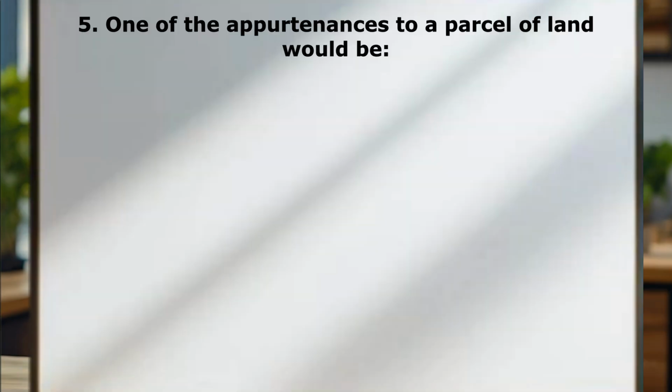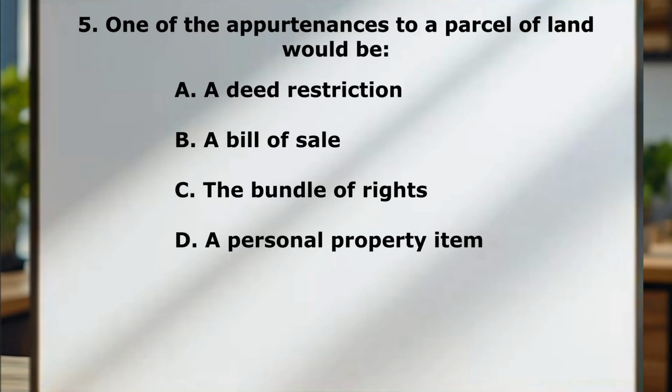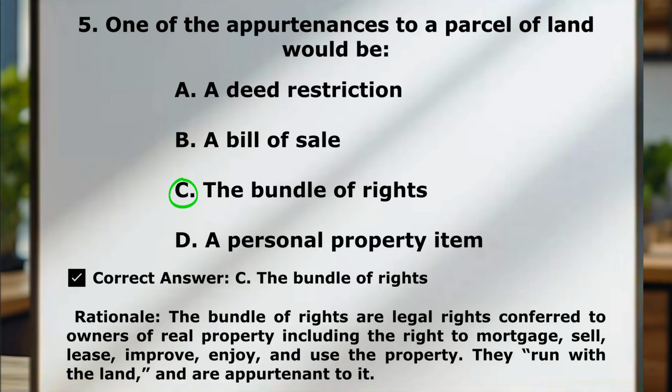Question number 5. One of the appurtenances to a parcel of land would be A, a deed restriction, B, a bill of sale, C, the bundle of rights, D, a personal property item. Correct answer here is C, the bundle of rights. And these are legal rights to owners of real property, including the right to a mortgage, sell, lease, improve, and enjoy the property. Now, these all run with the land and are appurtenant to it.